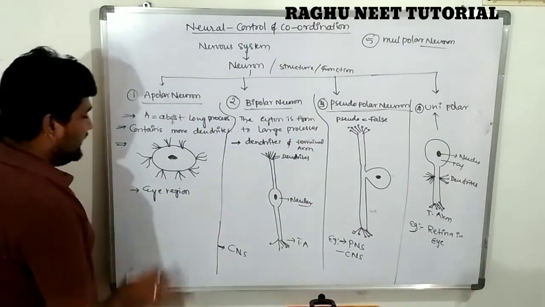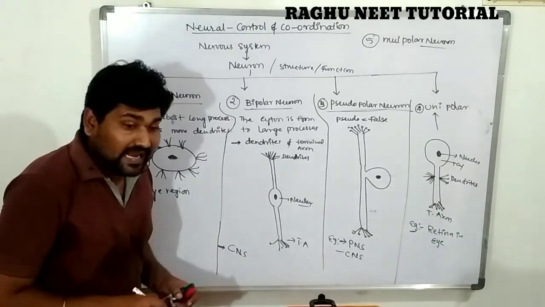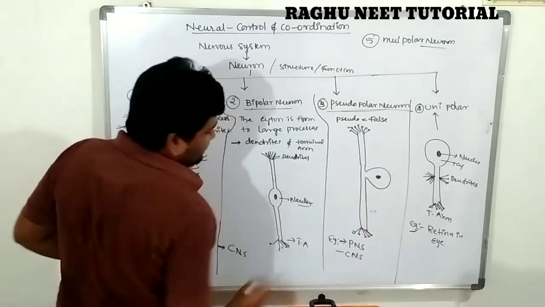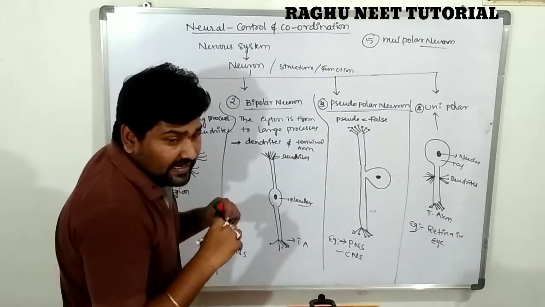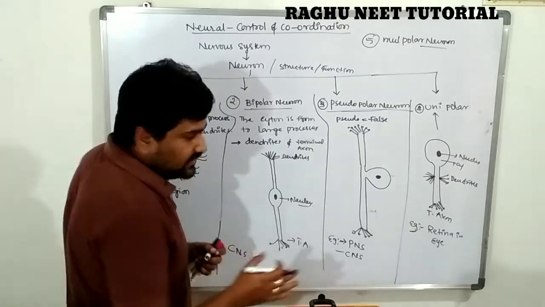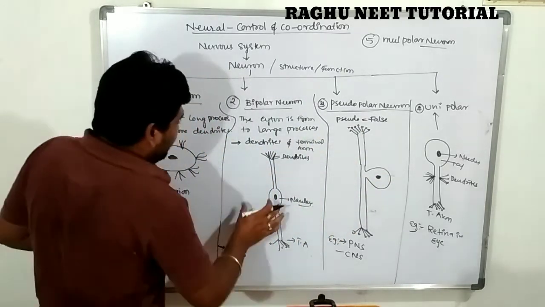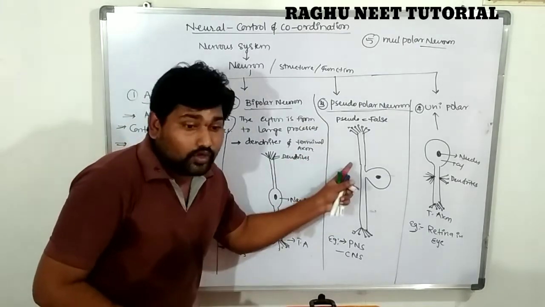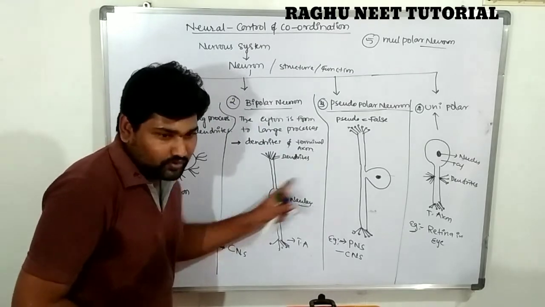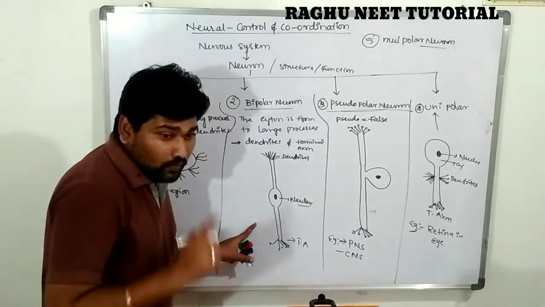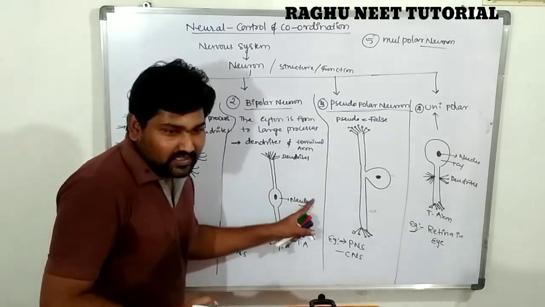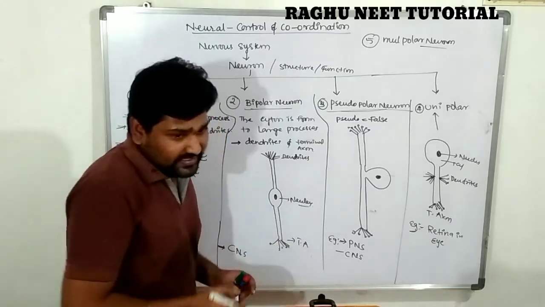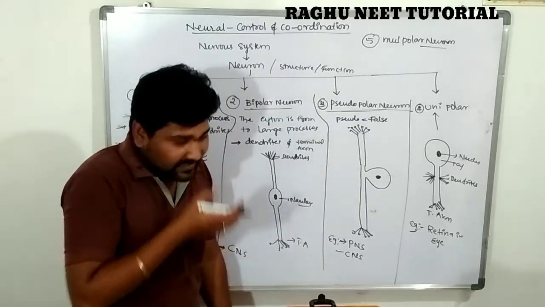So what is the apolar neuron? A means absence of process; these are known as apolar neurons. The next one, the unipolar neuron, consists of only one process, the axon, forming many dendrites. The bipolar neuron has two processes. The pseudopolar neuron looks like a bipolar neuron, but with one exception: the nucleus lies outside the cyton.